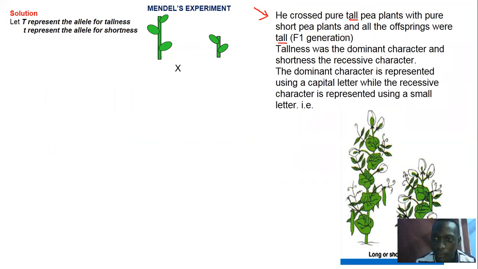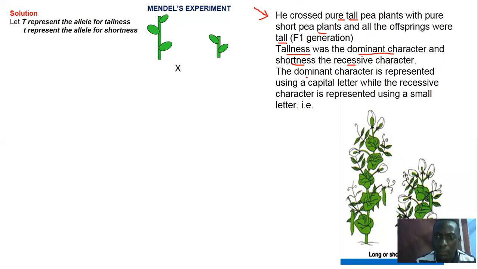Those were the first offspring. So if you cross pure tall and pure short, and all you get is tall, it means that the tall character is the dominant character because it masks the short character. So the short character is the recessive character, because the recessive character is not expressed phenotypically in the presence of a dominant gene. Remember, phenotype means outward appearance. So you don't see the peas as short, you only see tallness, meaning that tallness is dominant because it masks the recessive, that is the short character.